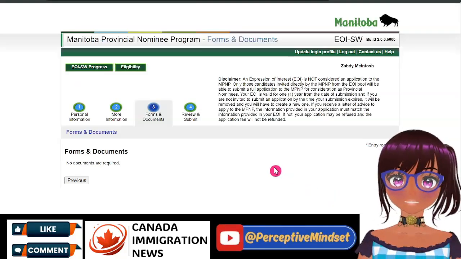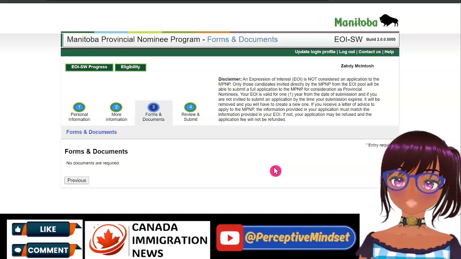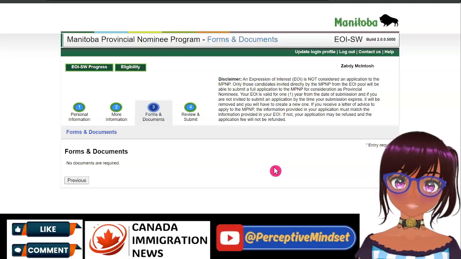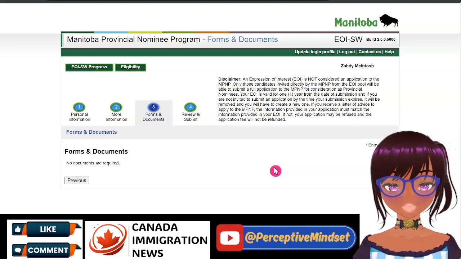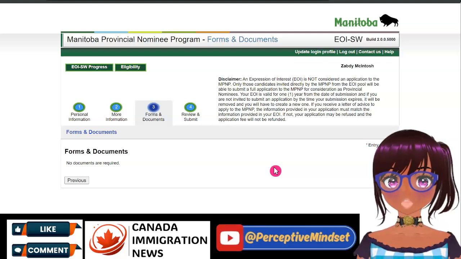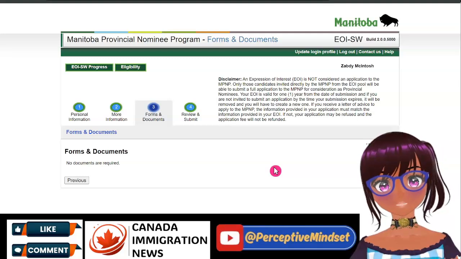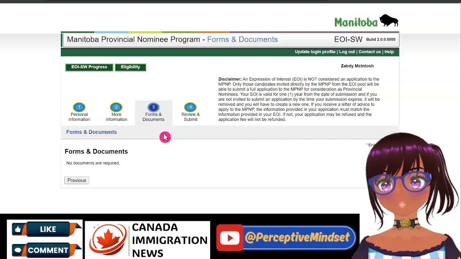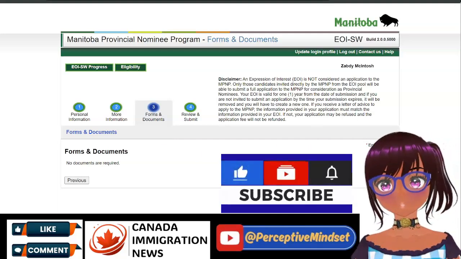Once you go to the next, you will see forms and documents are not required. This is the expression of interest, and so you are not required to submit any forms or documents. Once you have received a letter of advice to apply or to submit a full application to the province, that is the time you are required to submit your documents to substantiate all the claims that you have made in the questionnaire. Go to next.